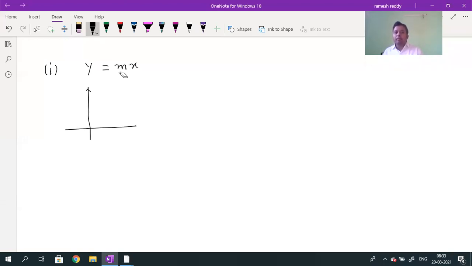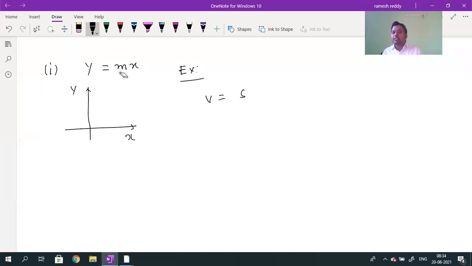If I plot the graph between y and x, to draw the graph we need two variables. One is x variable, other is y variable. X coordinate, y coordinate. Generally, the independent variable is taken on the x-axis, the dependent variable will be taken on the y-axis. Someone is asking for an example. For example, whenever motion is uniform motion.